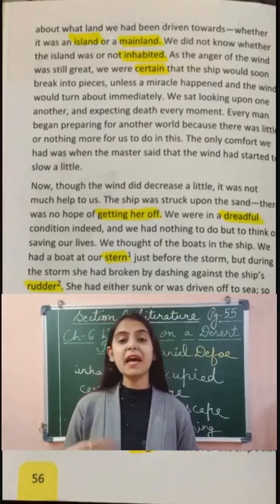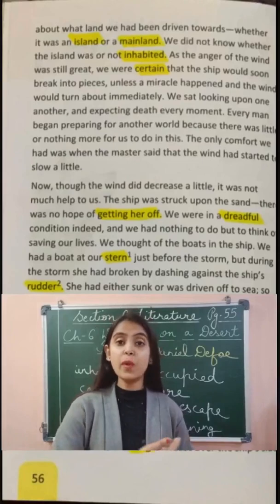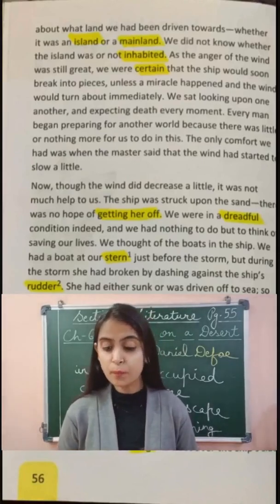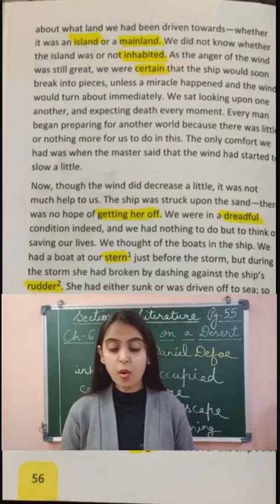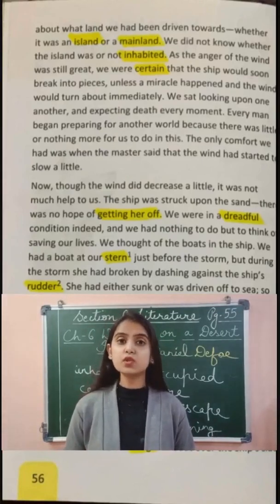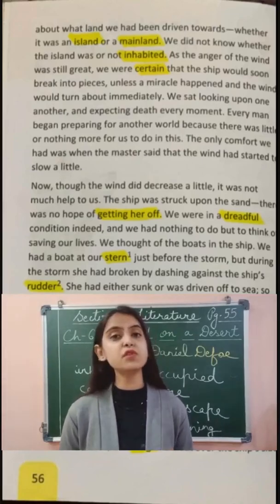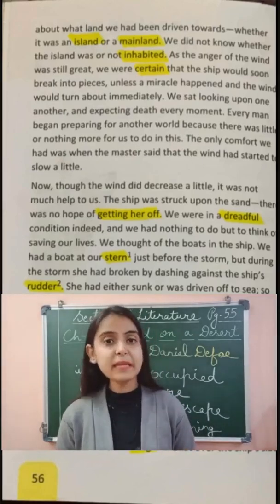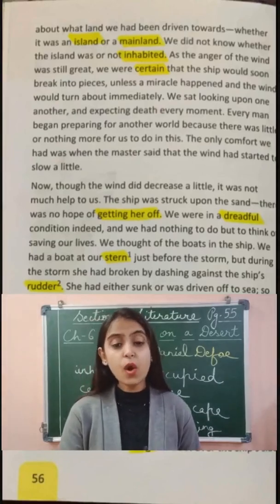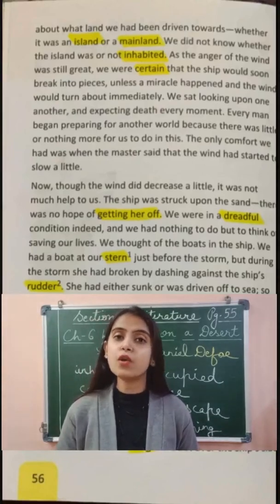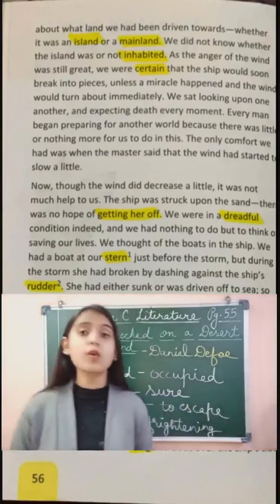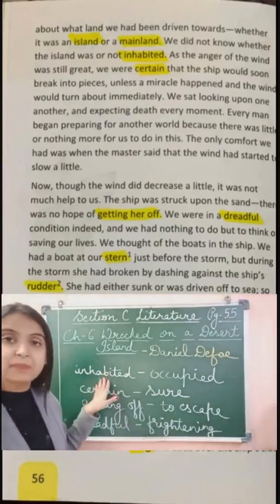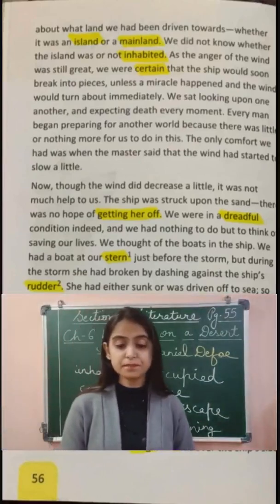Now they did not have any clue about where they were being dragged, which land they were going to, whether it was an island or a mainland. They were so puzzled that they were not able to figure out whether they were on an island or on the mainland. We did not know whether the island was inhabited or not. They were not even sure whether somebody lived on that island, whether it was occupied or not.